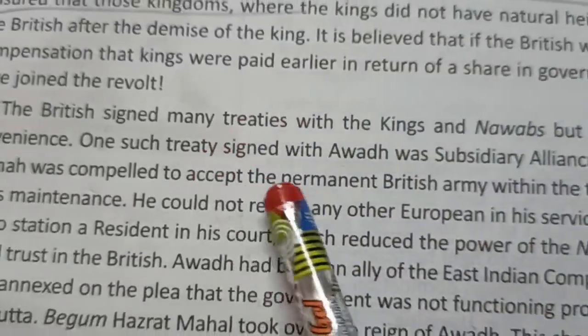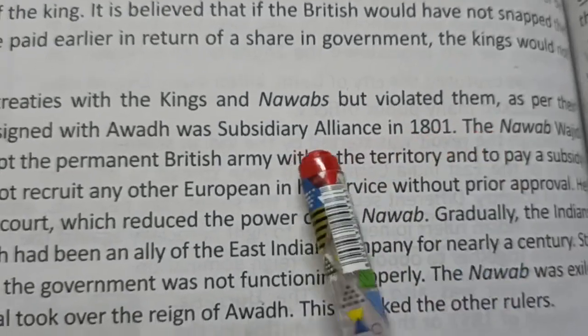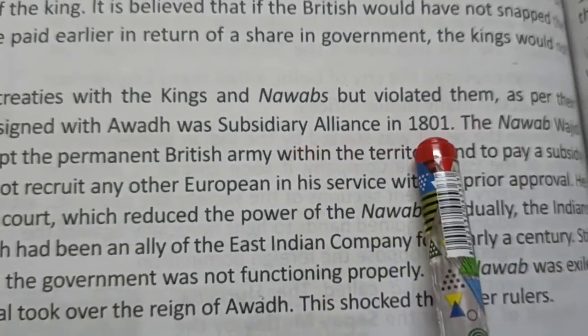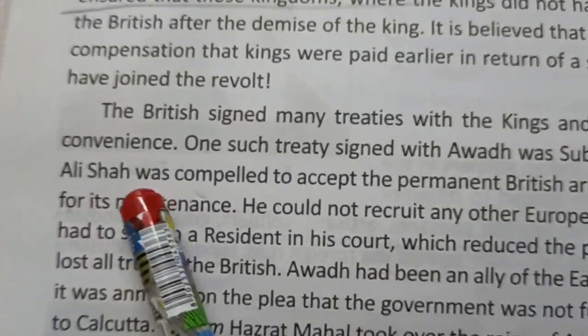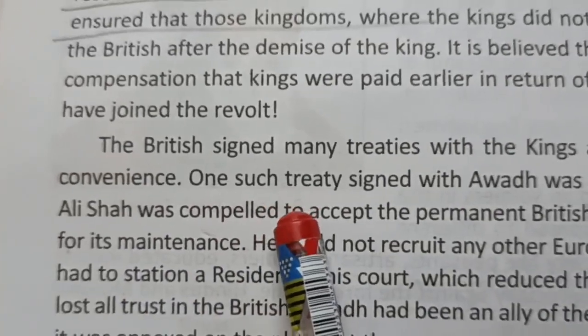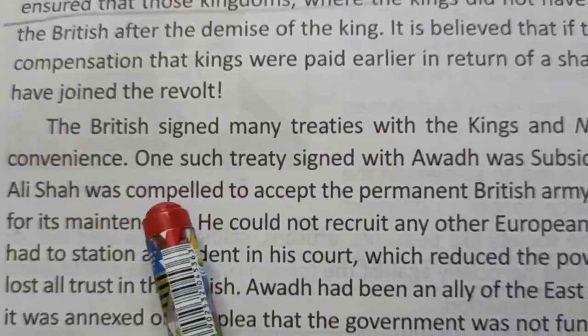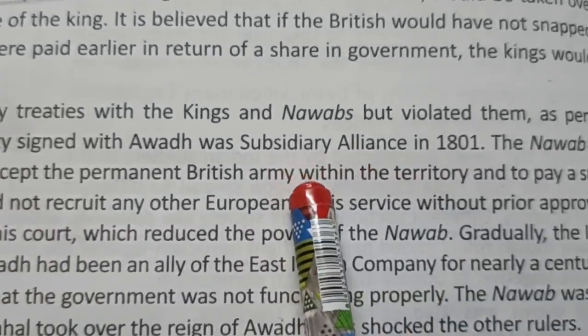So here it is, one such treaty signed with Awadh was the subsidiary alliance. This treaty was signed in which year? 1801. And the Nawab Wajid Ali Shah was compelled. For example, you can write, in Awadh, Nawab Wajid Ali Shah was compelled to accept the permanent British army.